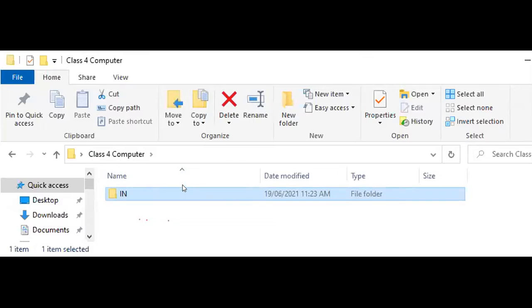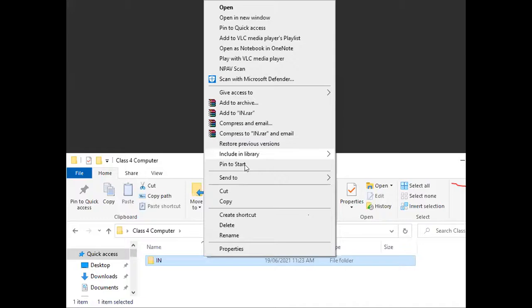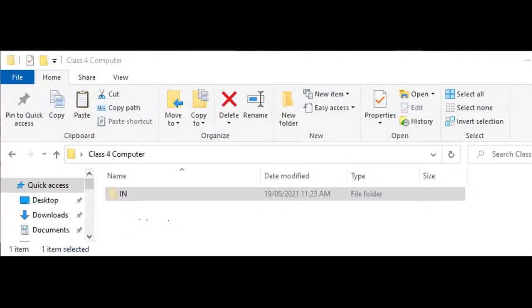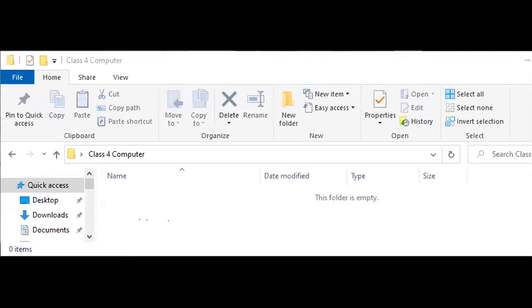Just click on this one time, then you do cut. Okay, you want to paste here, do right click here, then you will find the paste. Yes, click on that, you can find the paste here. Okay, you see that the folder which I had opened on the screen came in here. Okay, this is the way to do. So this is very simple. How to create the folder, how to open the files and folder is very simple.